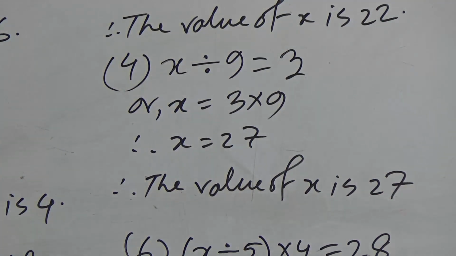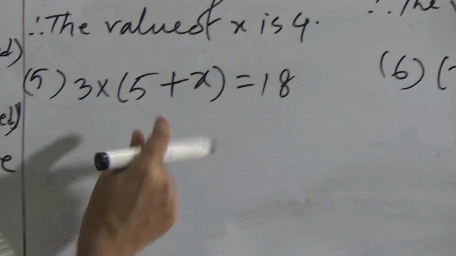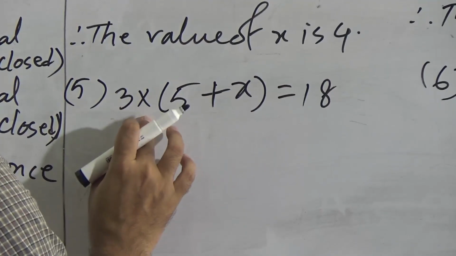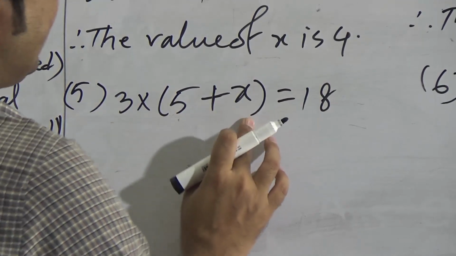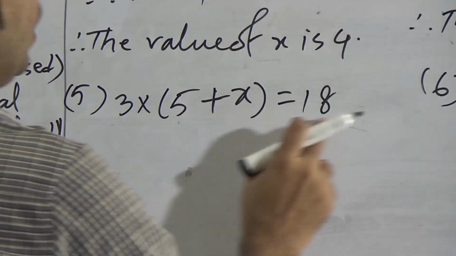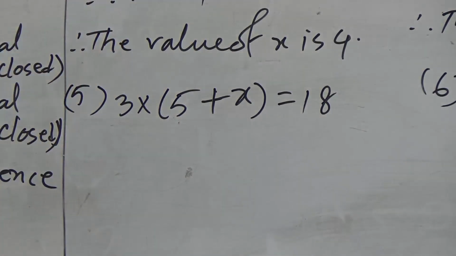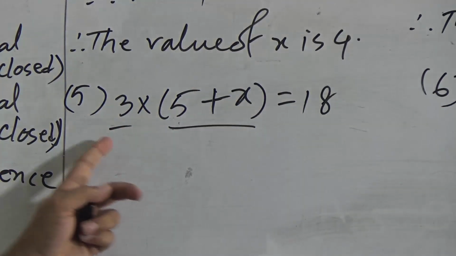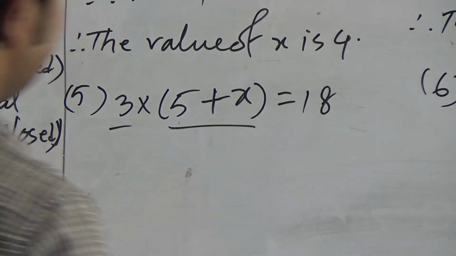Now question 5. Here at first 3 into the bracket 5 plus x is given, and then equals 18. It means that at first we keep the bracket the same and we remove this 3 from the left side. To remove this 3 we have to do the opposite operation.